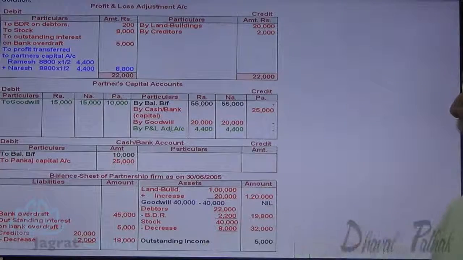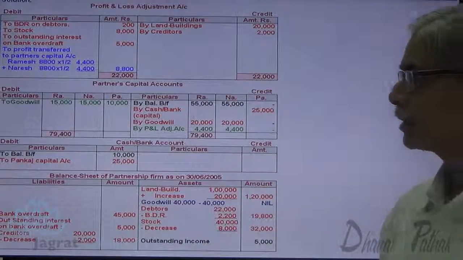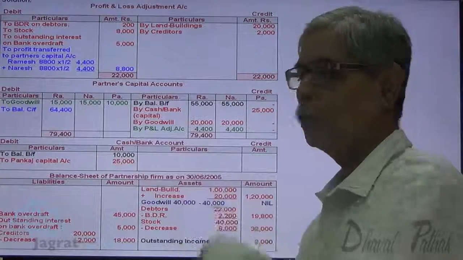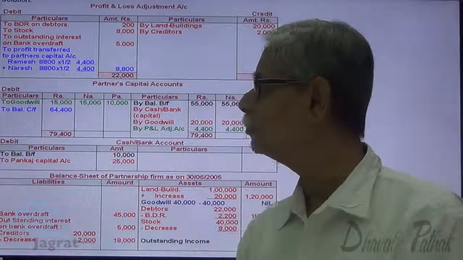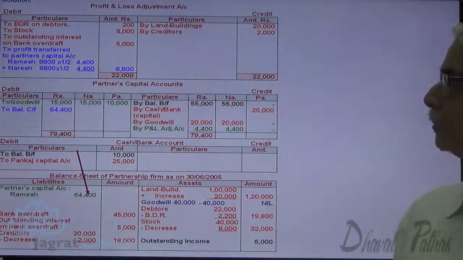So now I want to find out the capital balances. 55,000 plus 20,000 plus 4,500 is 79,400 minus 15,000. So 64,400 is the balance of Ramesh that appears on the balance sheet liability side.